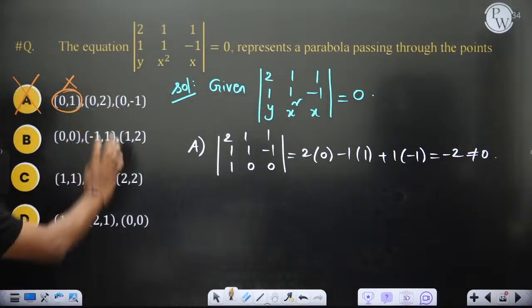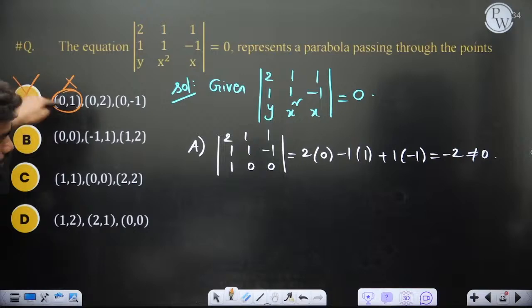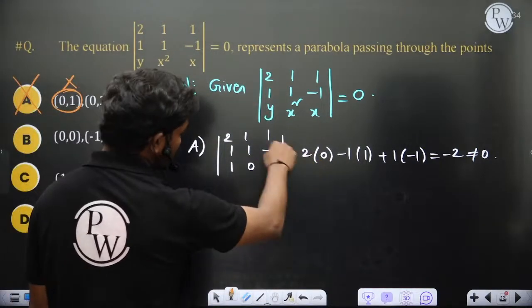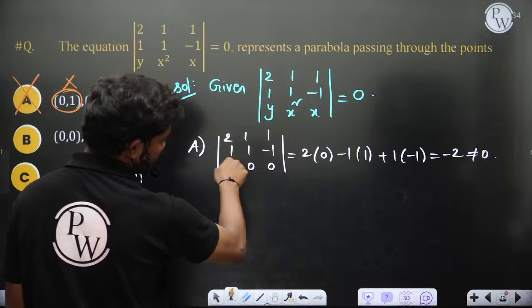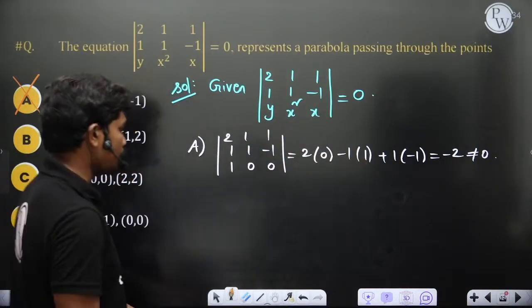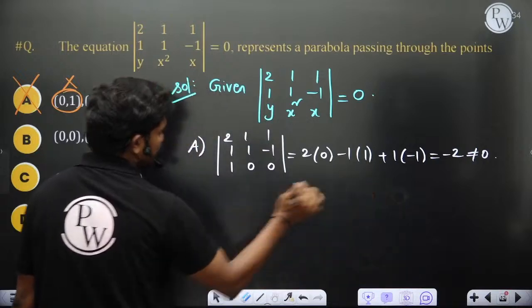So we are deleting this option because the first point 0 comma 1 itself will not satisfy this determinant, because you can clearly see 2 times 0 minus 1 times plus 1, because minus of minus 1 will be plus 1, plus 1 into minus 1, which is minus 2 of course. Now coming to option B, let's check.